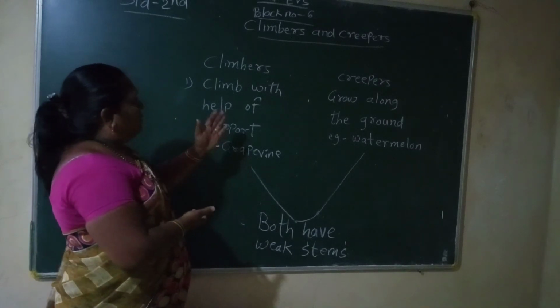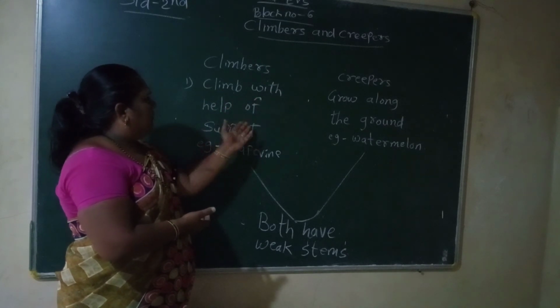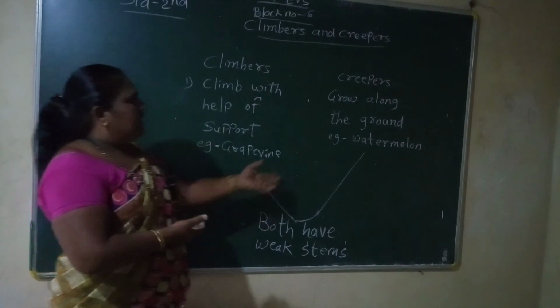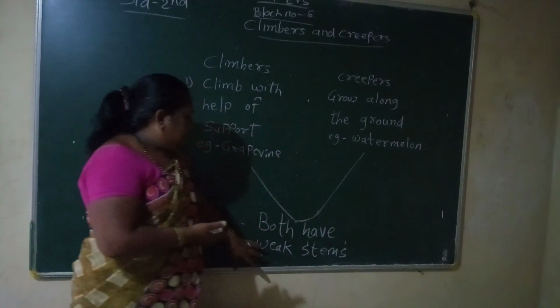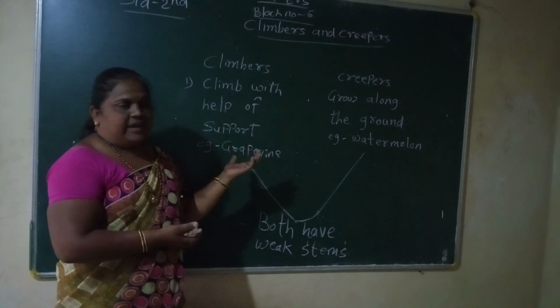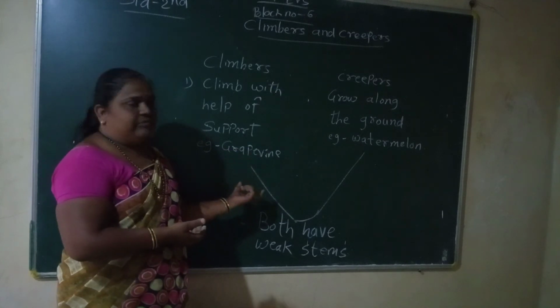So students, what do you understand about climbers and creepers? Climbers climb with the help of support. They have the support of a stick. And creepers grow along the ground. But both have a weak stem, which means both do not have a strong stem.